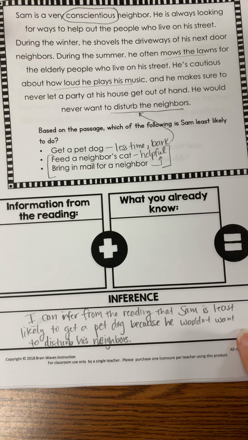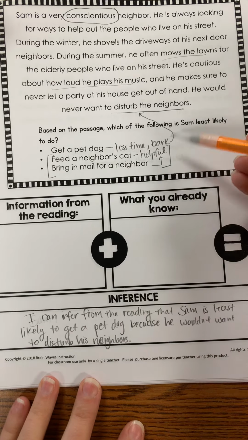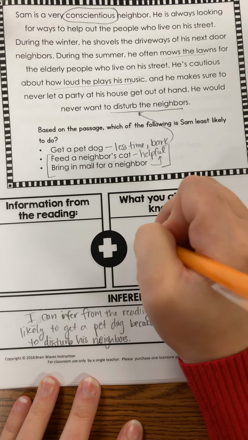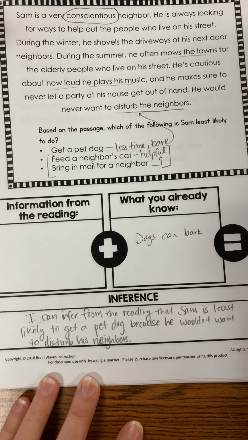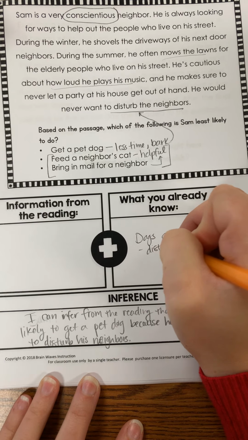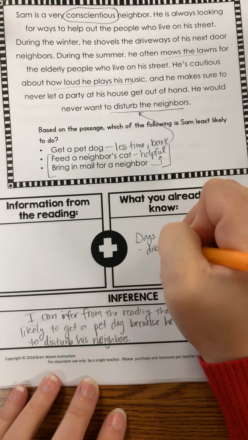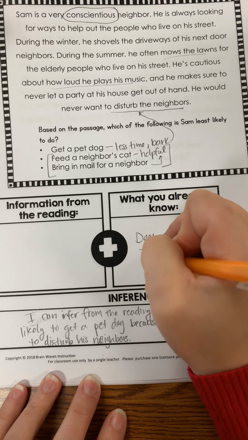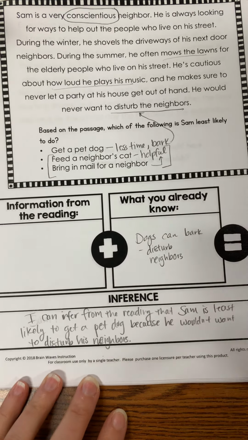That's what I think. Okay, what do I already know? Well, my background knowledge, like I mentioned up here, dogs can bark. And sometimes they bark really loud or they bark a lot, and it can disturb neighbors. Like I said, I have a neighbor whose little dog barks a lot, and it disturbs me. It's not that big of a deal, but that's something Sam definitely doesn't want to do.